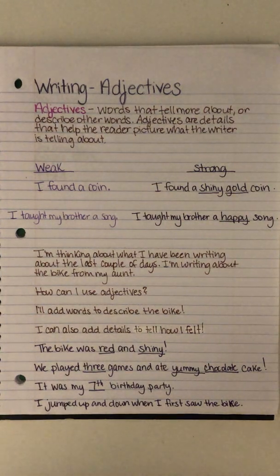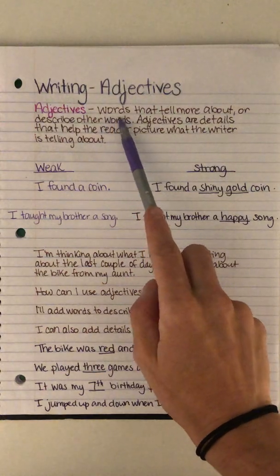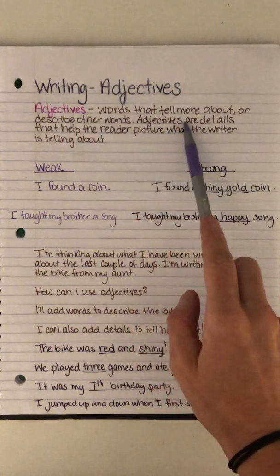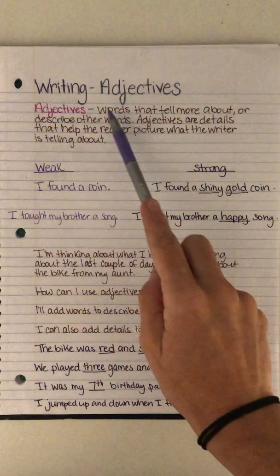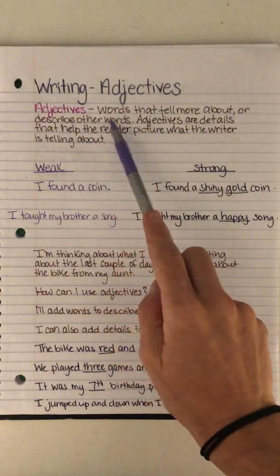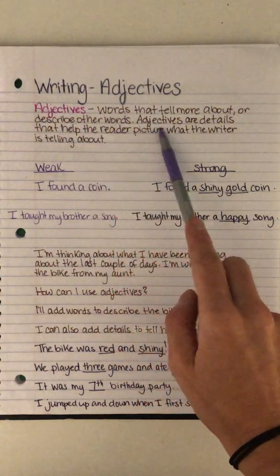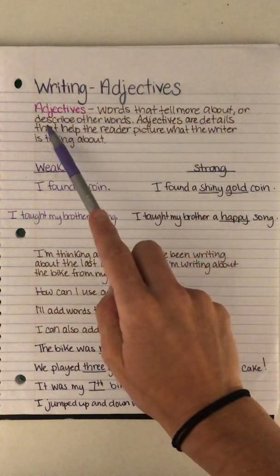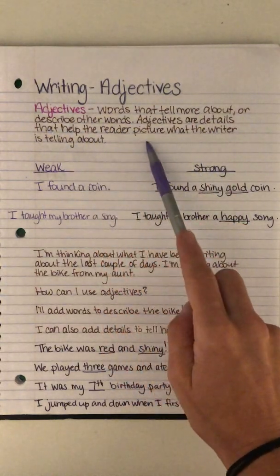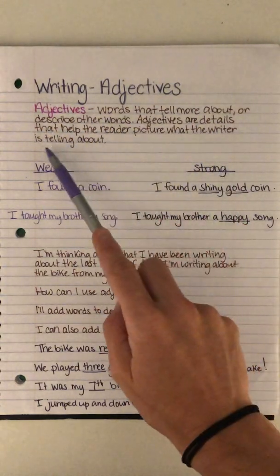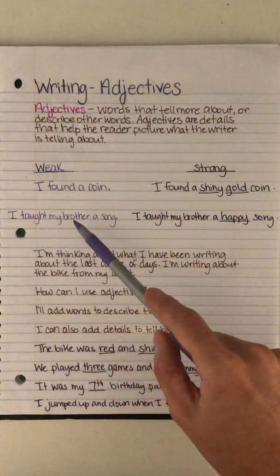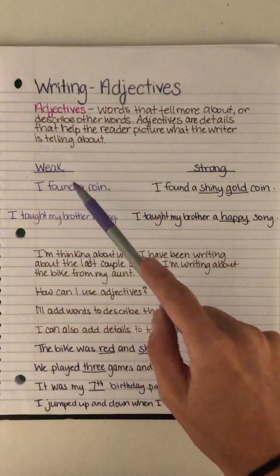Today for writing, I want to talk about adjectives. That is a big word, adjectives, and I'm going to tell you what it means. Adjectives are words that tell more about or describe other words. Adjectives are details that help the reader picture what the writer is telling about. And I have a couple examples.